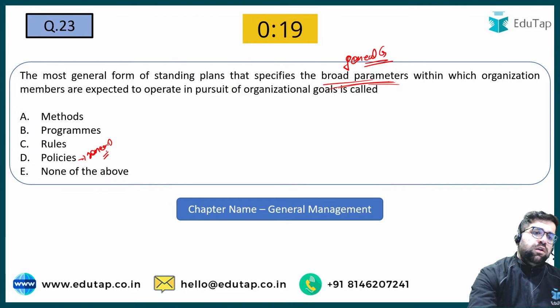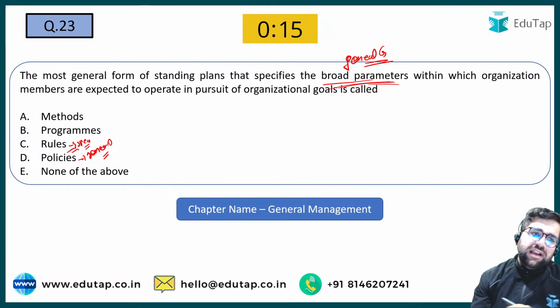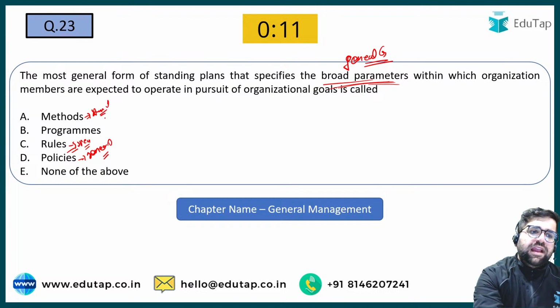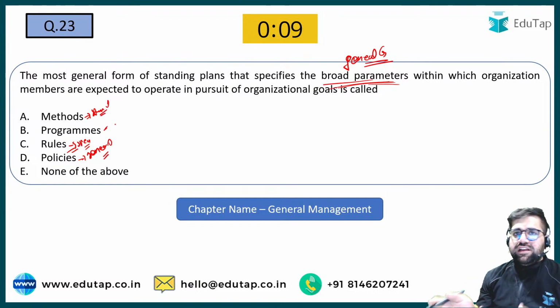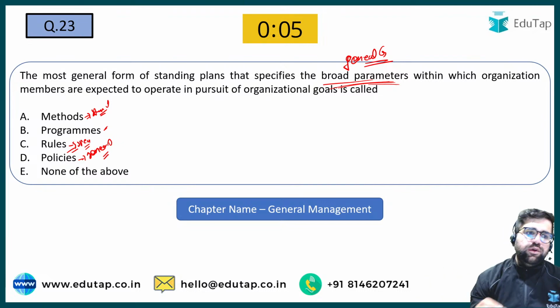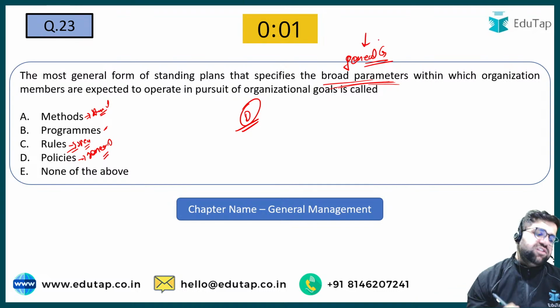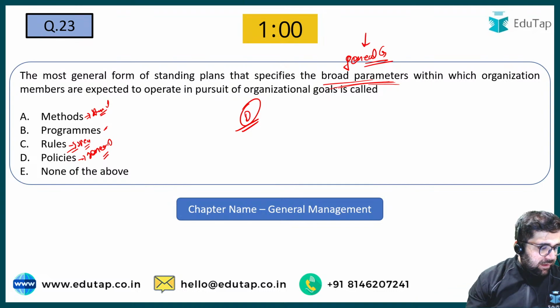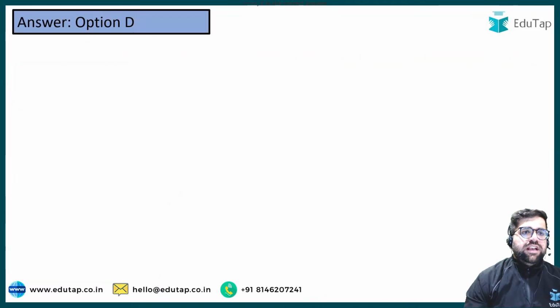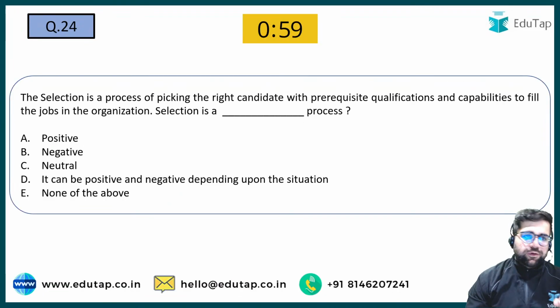Okay. Rules are my specific guidelines. If I break a rule, then definitely I will be penalized. Methods are your standardized way to do a work. Okay. And programs is a collection of policies, rules and methods like that. So answer over here will be option number D, because these are broad parameters and general guidelines. Let me see the chat box. 23D. Good. Chaliye. Now let's move to 24.